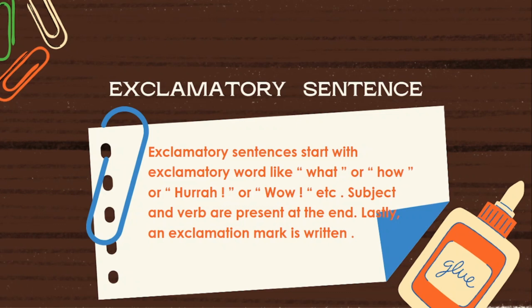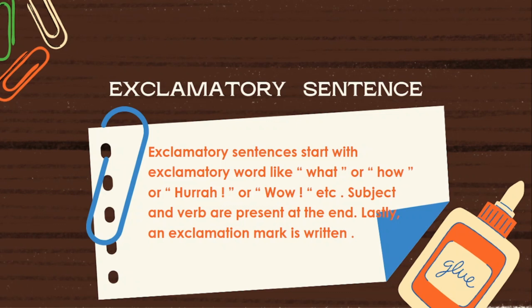To call a sentence an exclamatory sentence, it must contain two features. One, it must express a sudden and a strong feeling. Two, it must end with an exclamation mark. The remaining things are optional.